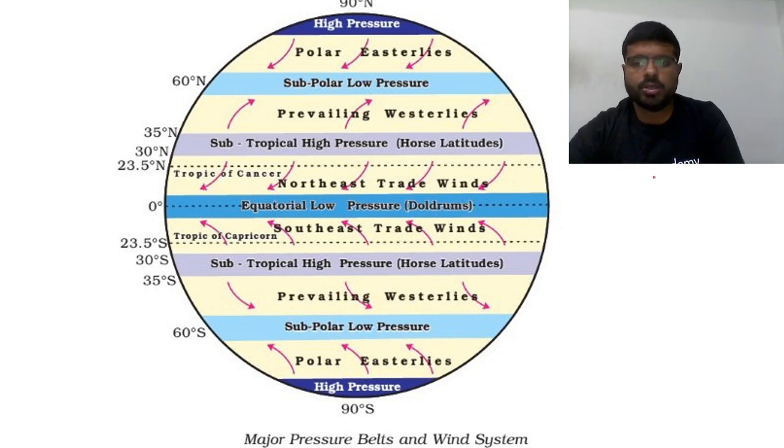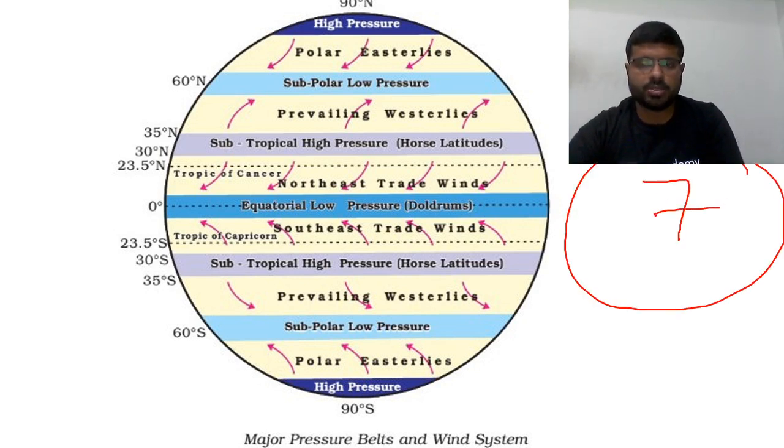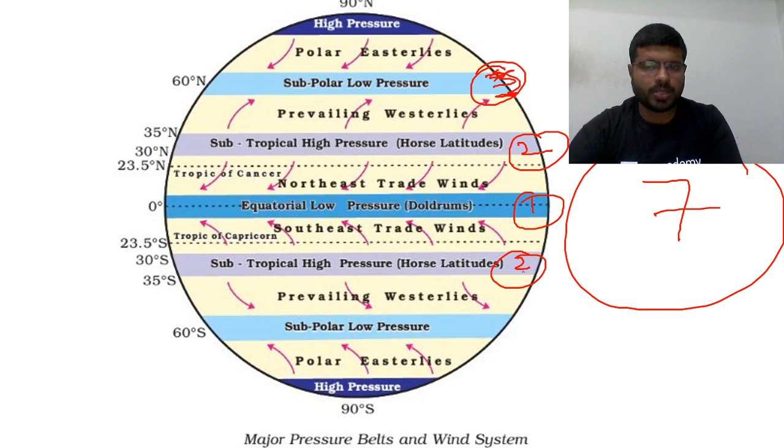So broadly, how many pressure belts you have? You have around 7 pressure belts. So 1, equatorial low pressure belt; 2, subtropical high pressure belt; 3, subpolar low pressure belt. I can also say, for example, subtropical high pressure belt in the northern hemisphere and also in the southern hemisphere. So 2 plus 1, this might be called 3.